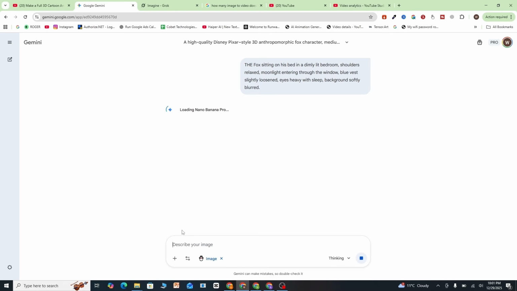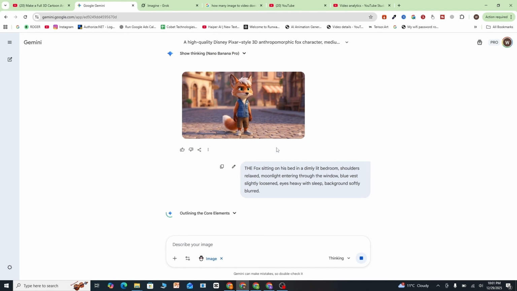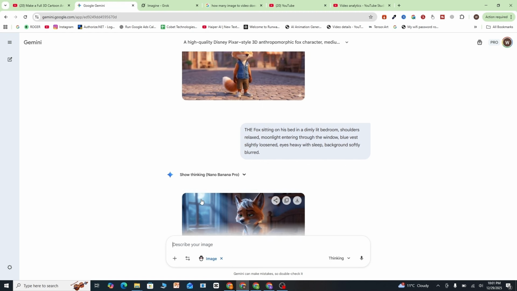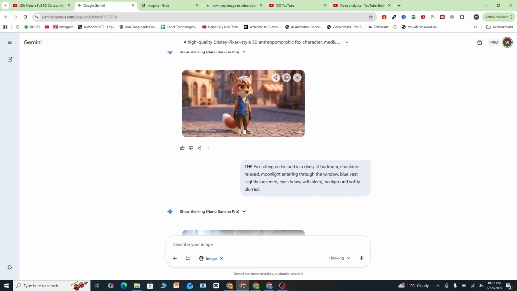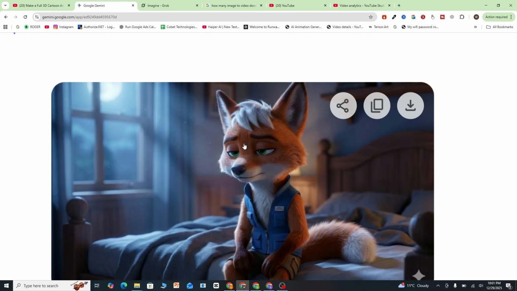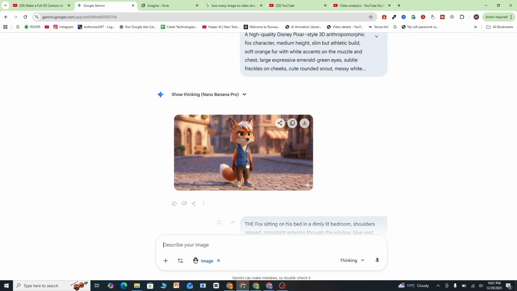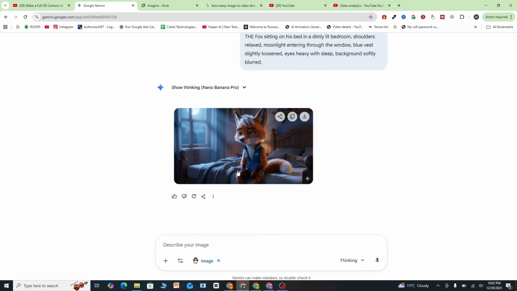While Gemini's Nano Banana creates our first scene, in which our main character, this fox, is sitting on his bed. Now, let's see if it maintains the consistency in our first scene. Here you can see this fox has white hair and green eyes, so does this picture, and even the same vest. Now you can see it is indeed replicating the style.